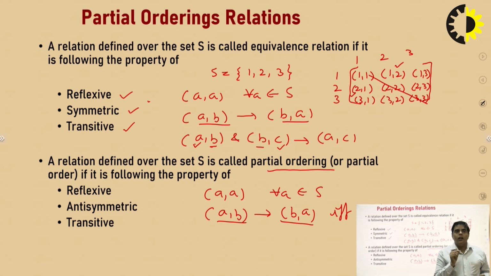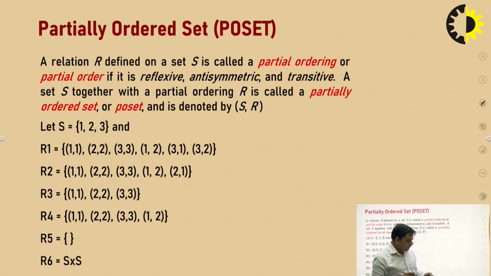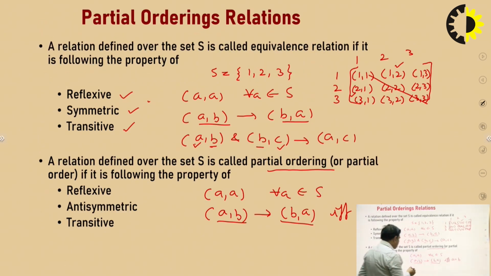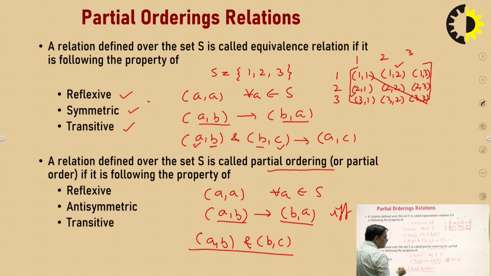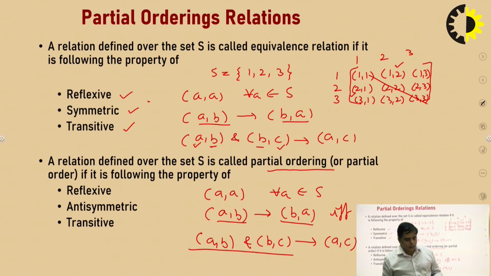So this condition will be possible only for the diagonal elements. I will take some examples also. And transitive relation is, I have already told you in equivalence relation, if there exist two pairs A comma B and B comma C, we have these two pairs, then there must be A comma C. If these three properties hold at the same time, then we can say the relation is a Poset.